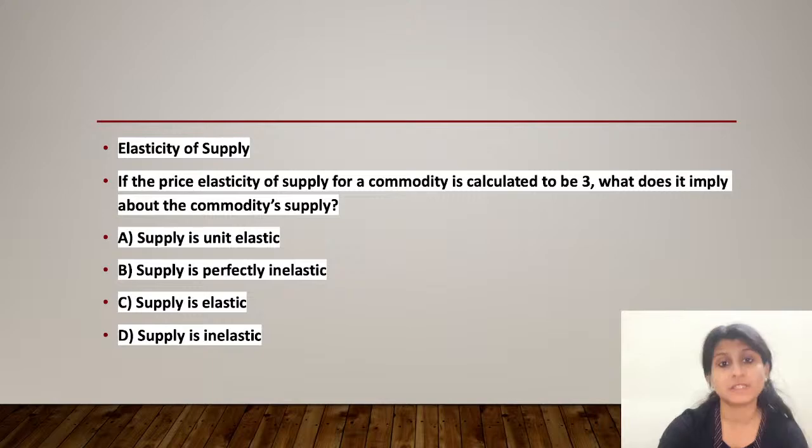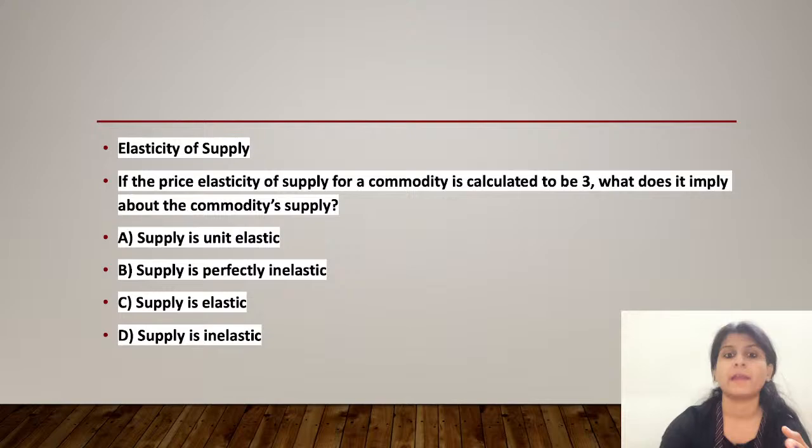The supply is elastic. See, option A, unit elastic, is incorrect. Why? Because it implies elasticity of exactly 1. Okay, unit, we all know that. Option B, why is it incorrect? Why is it not perfectly inelastic? Because it implies that the elasticity is 0. If I'm saying something is perfectly inelastic, that means the elasticity is 0.